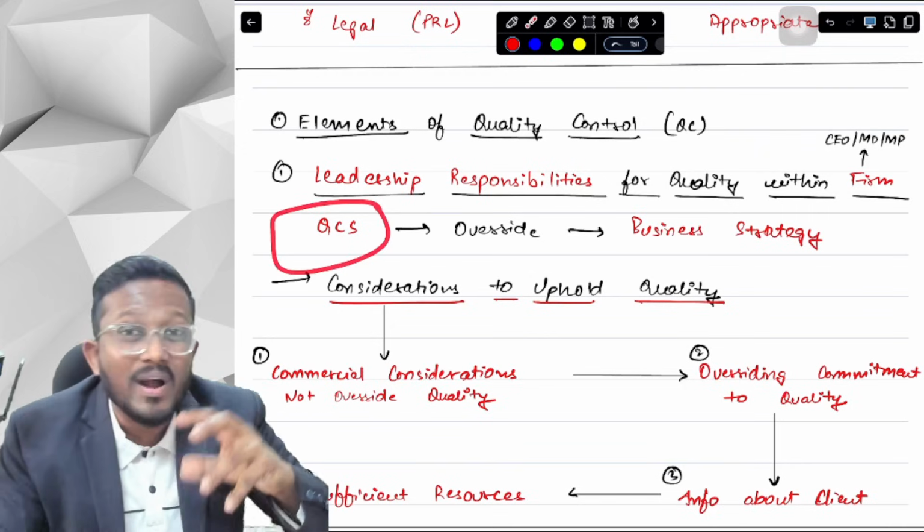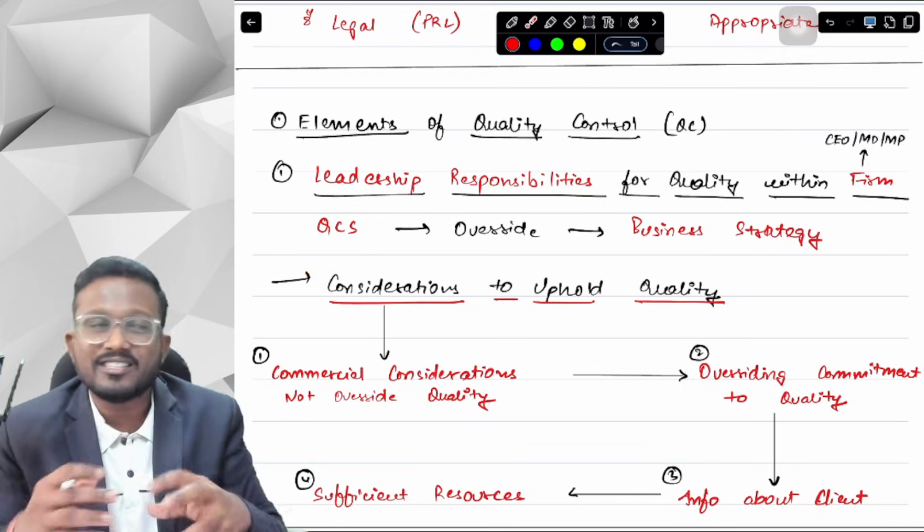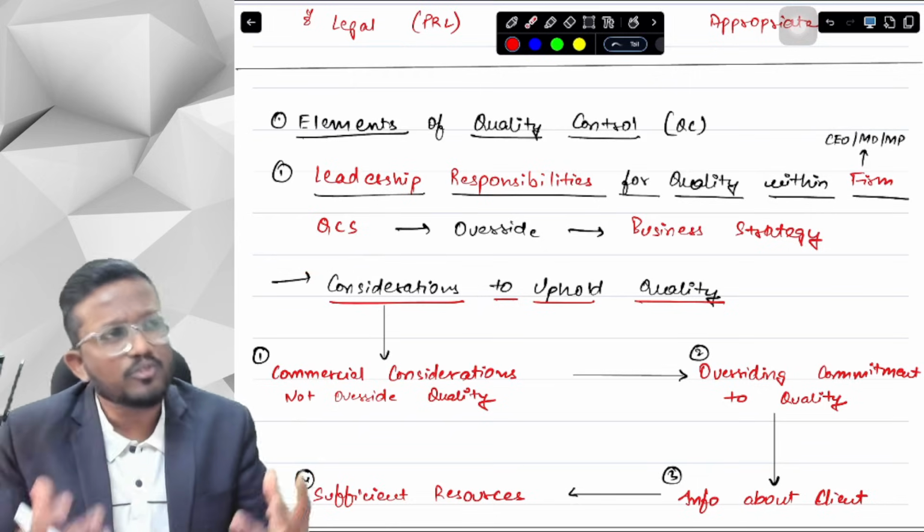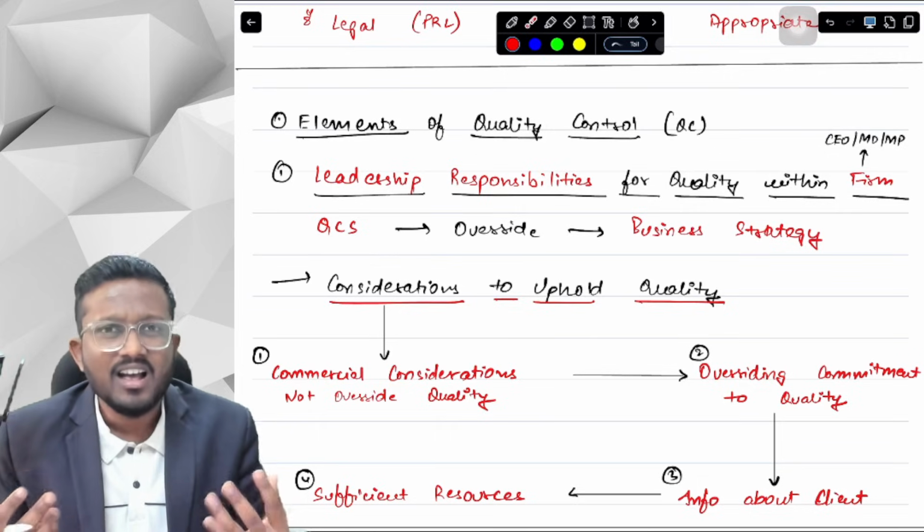We should be providing services with quality. It should not be like, okay, we have to earn more profits and more revenue, so take as many clients as we can.